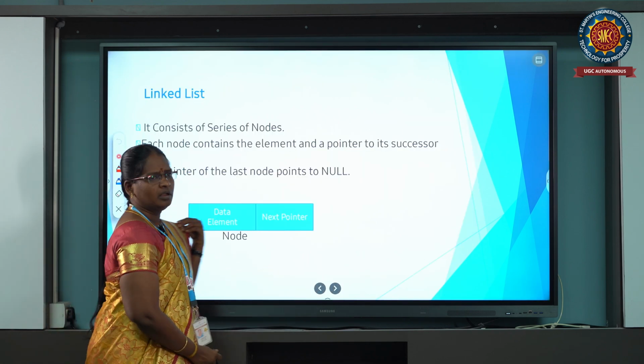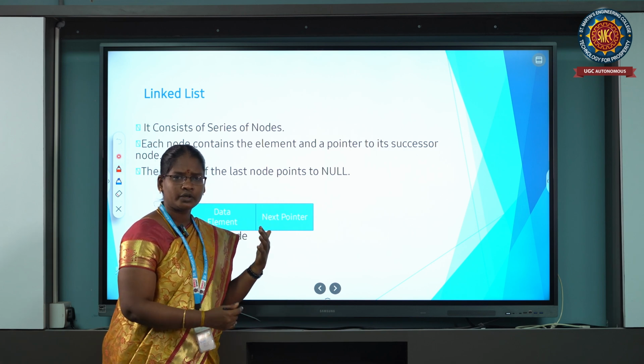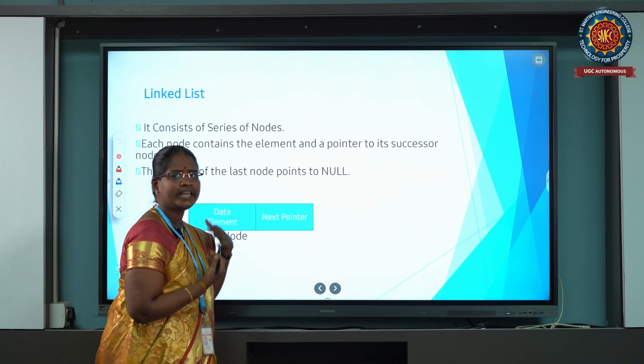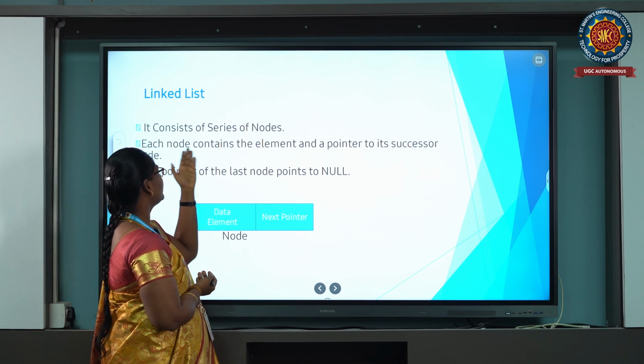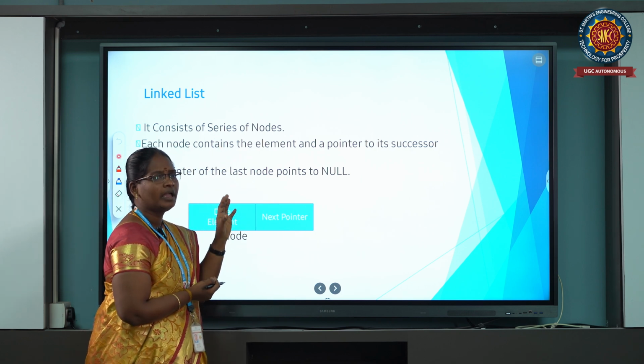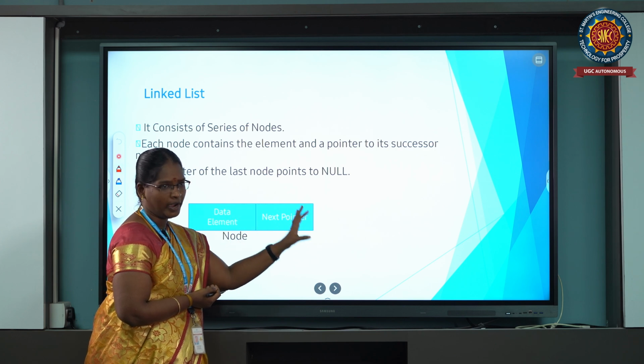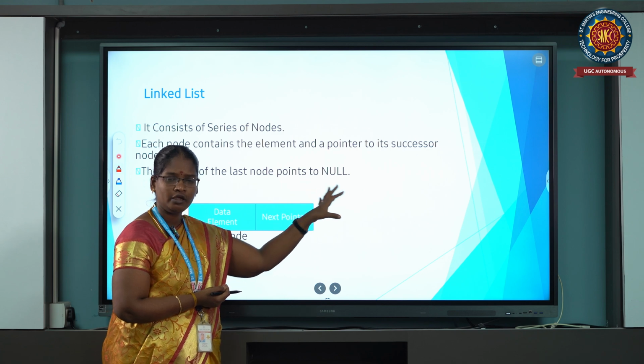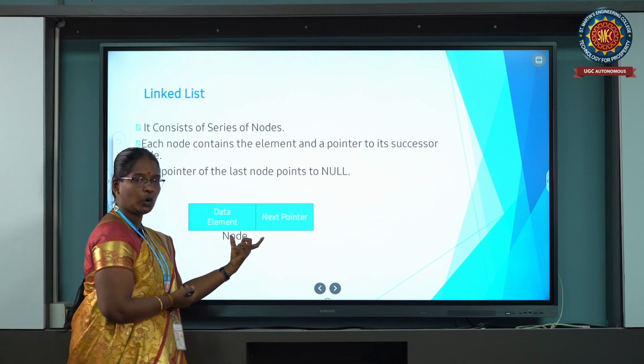Next, stack and queue are completed. The next topic is: what is a linked list? A linked list is a series of nodes. Each node contains an element and a pointer. The pointer of the last node points to a null value. This is the node diagram.